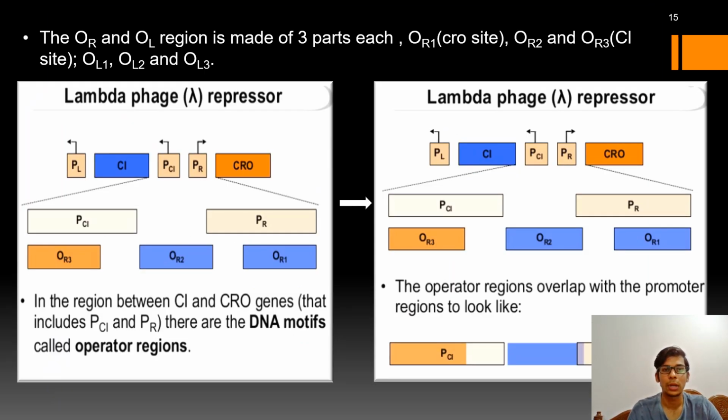Now the operators OR and OL are made up of three parts each, namely OR1, OR2, OR3 for the OR operator, and OL1, OL2 and OL3 for the OL region. In the picture you can see that the PRM promoter and the PR promoter overlap with the operators OR3, OR2 and OR1, right? So the operator regions overlap with the PRM promoter and the PR promoter.